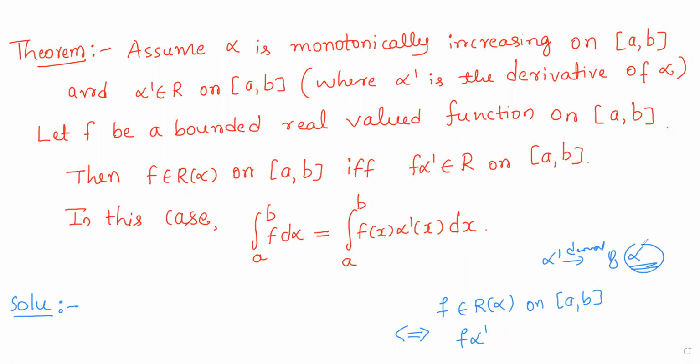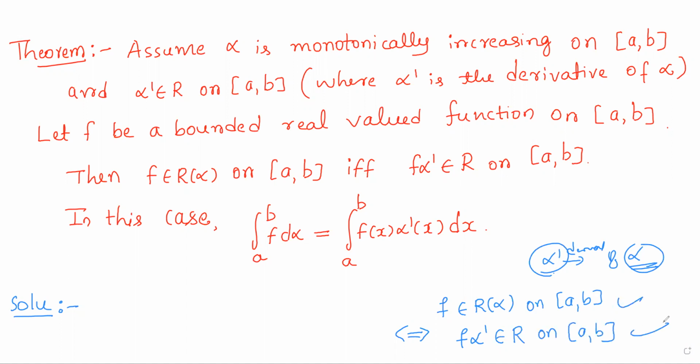When you differentiate the monotonically increasing function alpha, you get the first order derivative alpha dash.